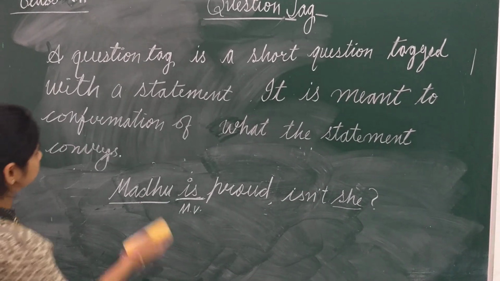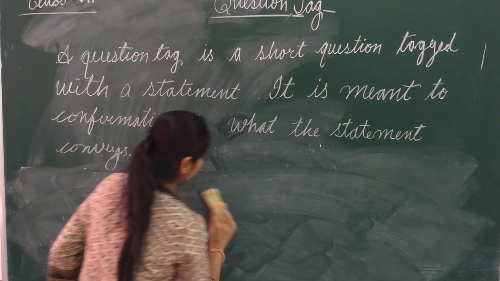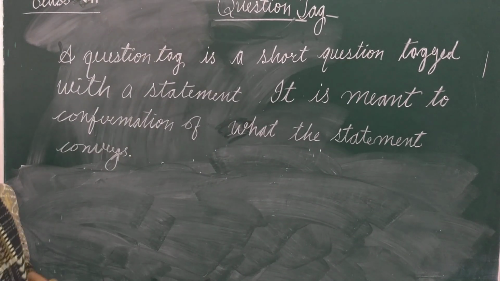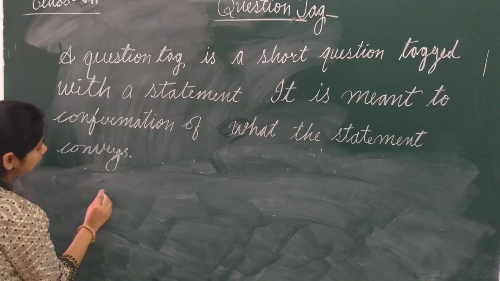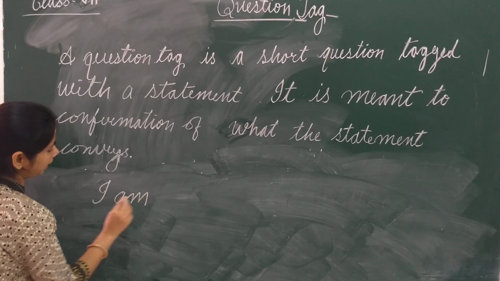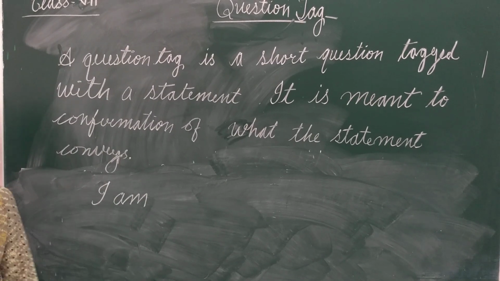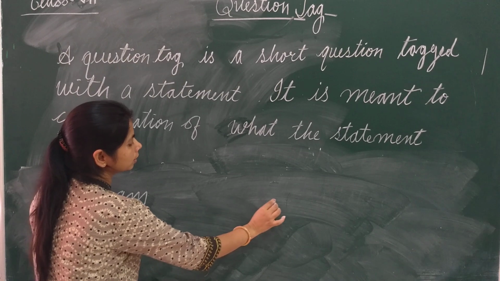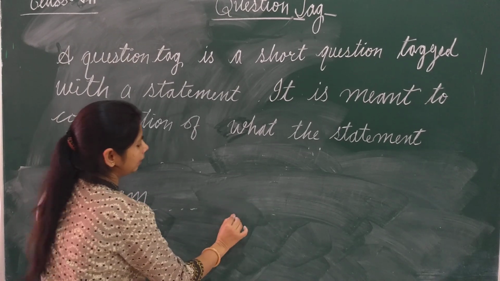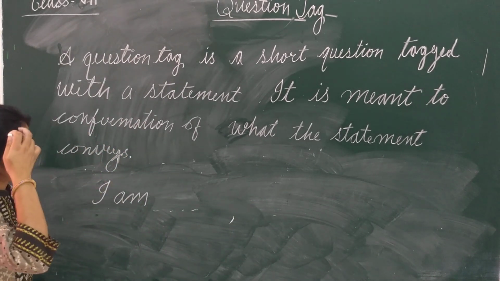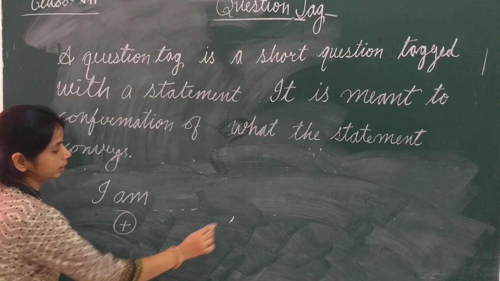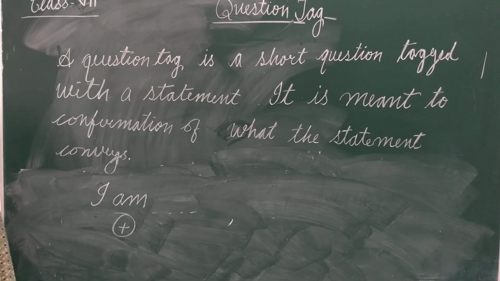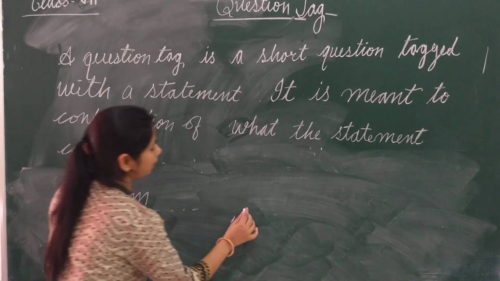Now see some other type of auxiliary verbs. Suppose in your statement there is I am. In the case of I am, and you want to use question tag, if this statement is positive, what is the short form of am plus not?